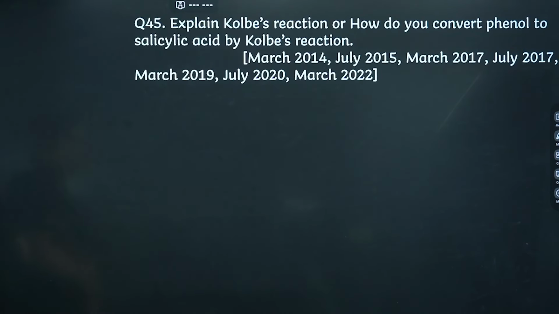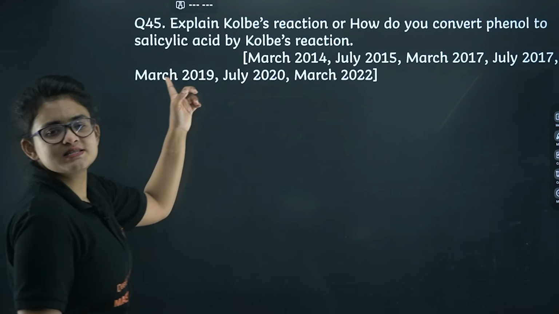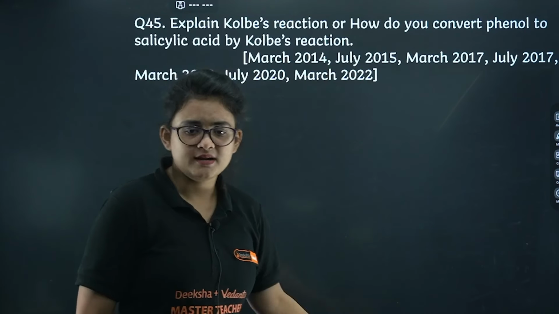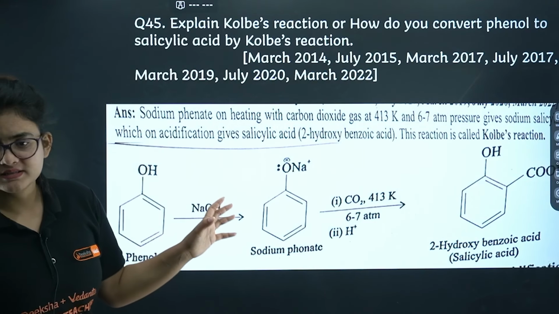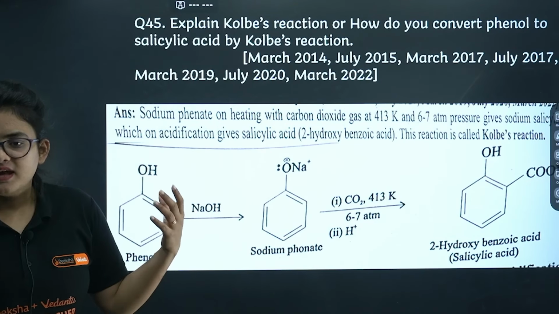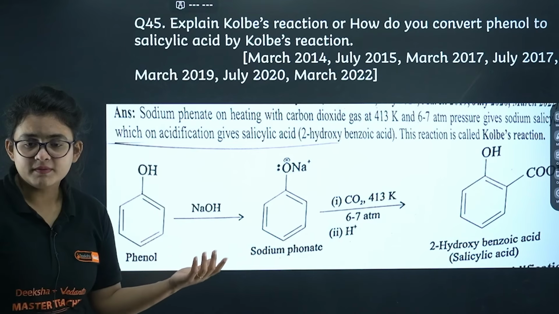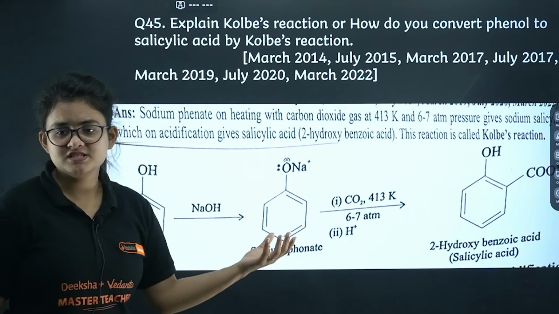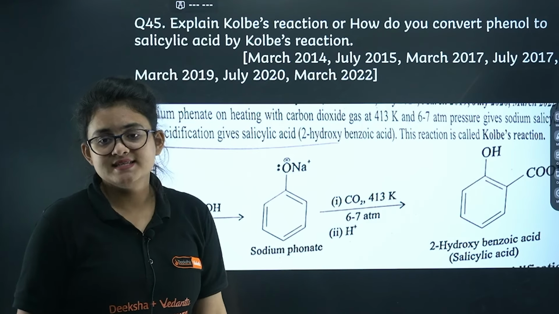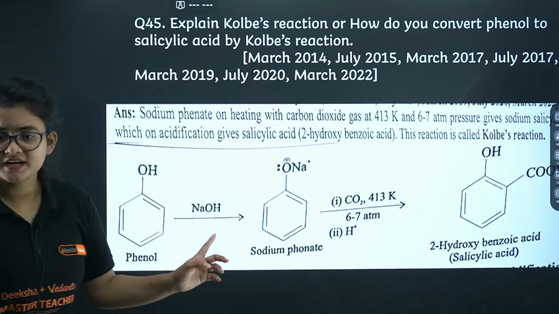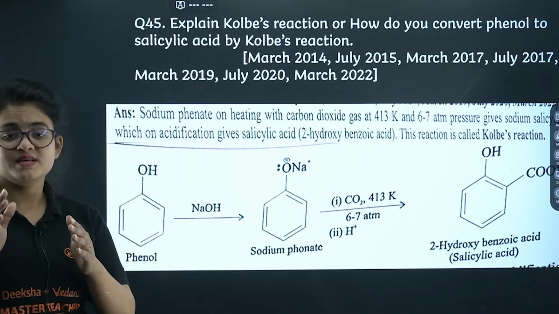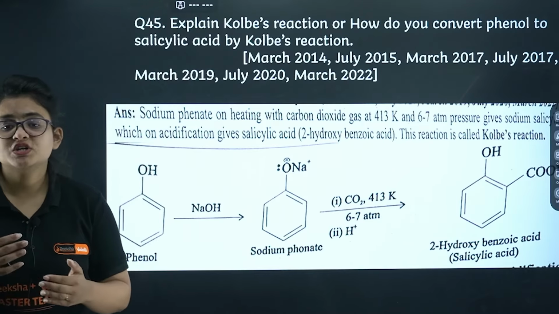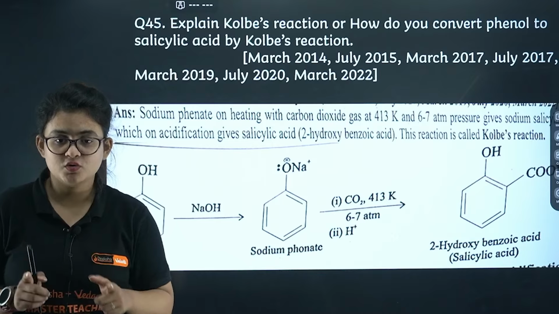Okay, explain Kolbe's reaction. How do you convert phenol to salicylic acid? Very important question. You can see so many years this question has been repeated. So here you are having a phenol, you have to make the sodium phenoxide, and then from that if you just give carbon dioxide at some pressure and temperature, then it will end up with salicylic acid. Okay, very important reaction. Please make sure that you are remembering it properly. Sometimes I have seen people messing up between Kolbe's reaction and Reimer-Tiemann reaction. Please don't do it. Okay.